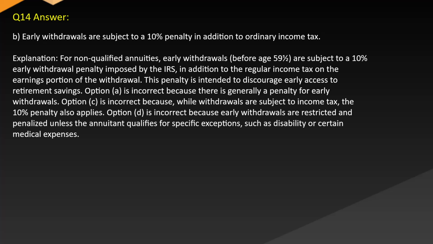Option A is incorrect because there is generally a penalty for early withdrawals. Option C is incorrect because while withdrawals are subject to income tax, the 10% penalty also applies. Option D is incorrect because early withdrawals are restricted and penalized unless the annuitant qualifies for specific exceptions such as disability or certain medical expenses.